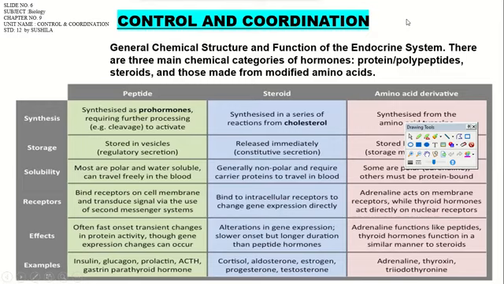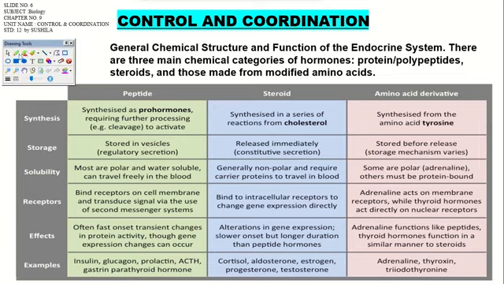So today our chapter is going to be control and coordination. That is chapter number 9, right? And the general chemical structure and the function of the endocrine system. There are three main categories of hormones. You have to be clear with their properties and their particular terms. For peptides, what is the synthesis? It requires processing, meaning it is present in an inactive form and requires certain processes to become active. What type of storage is there?